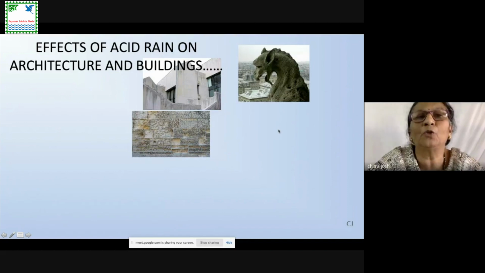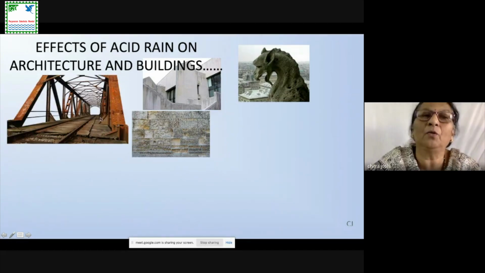Some bridges also get corroded. If the bridges get corroded, what happens? The bridges may collapse. If the bridges collapse, an accident takes place. So acid rain is very hazardous for us.